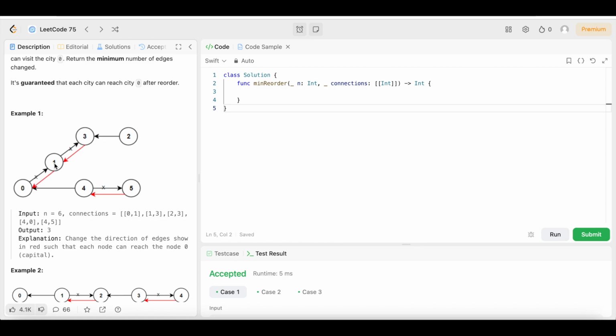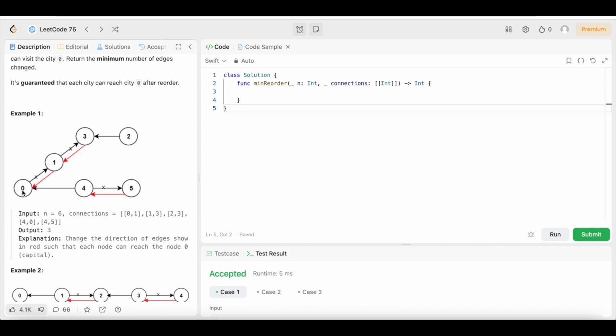So we need road 1 to lead to 0, and we need road 4 to lead to 0. However, road 4 already leads to 0, so we don't need to change that. So now we realize we need to change road 1 and turn it around so that 1 leads to 0, right? So now that we changed that one, we have to check the neighbors. Let's check the neighbors, the 1 going to 3 and 4 to 5. If you look, 1 is going to 3, so we need to change that one too, because we need 3 to go to 1 so that 1 can go to 0, right?